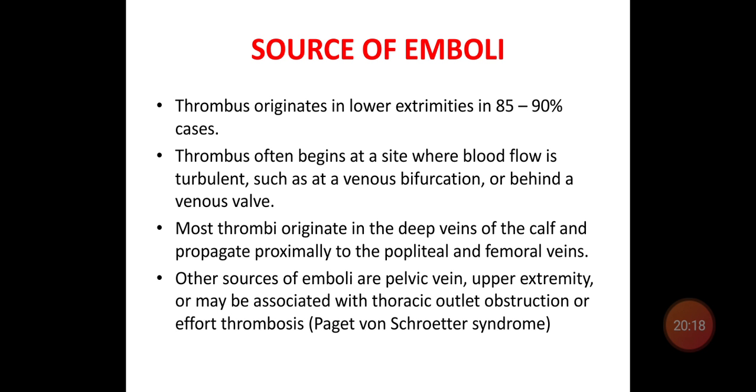Most thrombi originate in the deep veins of the calf and propagate proximally to the popliteal and femoral veins. Other sources of emboli include pelvic veins and upper extremities, maybe also thoracic outlet obstruction or effort thrombosis.